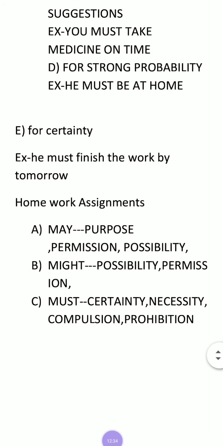Next one is must. Certainty. This is clear. When something is very much certain and sure, you must, she must, that is certainty. Necessity, we must plant trees. Compulsion, you must take medicine. Prohibition, you must not do this. So must is very important, and you write down two sentences for certainty, two sentences for necessity, two sentences for compulsion, and two sentences for prohibition.